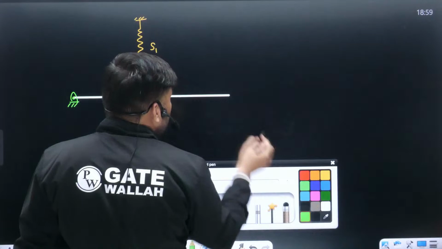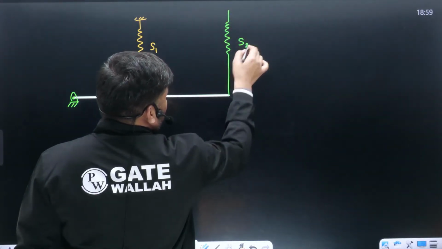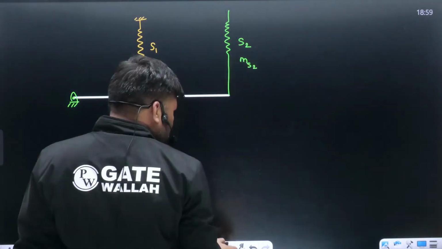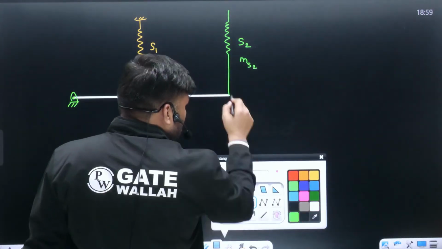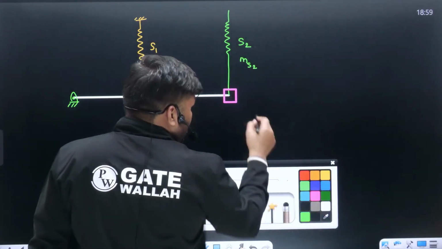And another, S2 stiffness, ms2 is the mass. This is a block which is having mass m.